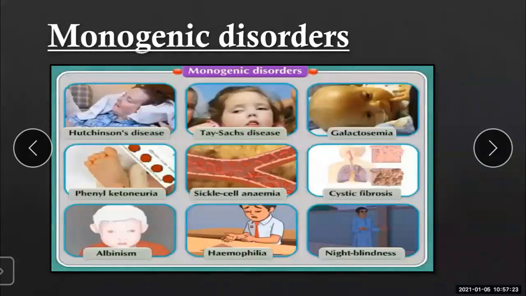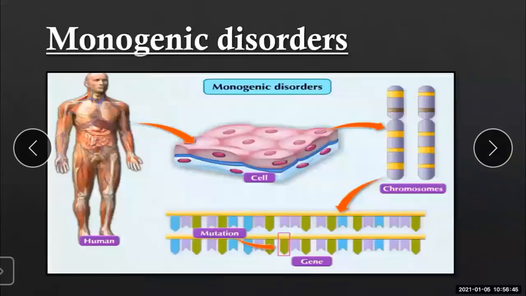Now, a sudden change or mutation occurring in a normal gene turns it into a defective gene. So the defective gene causes what? Monogenic disorder. Now, there are approximately 4,000 different monogenic disorders. Total how many? 4,000 different monogenic disorders.